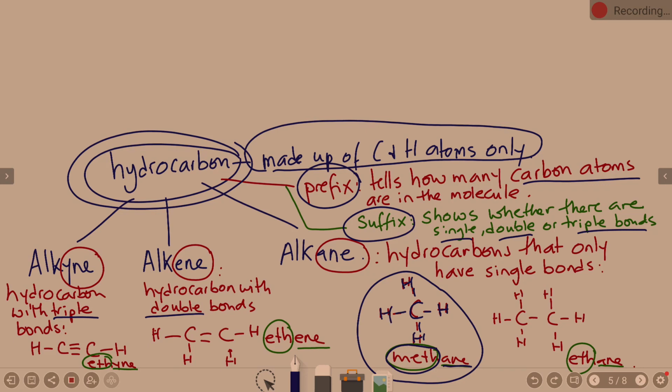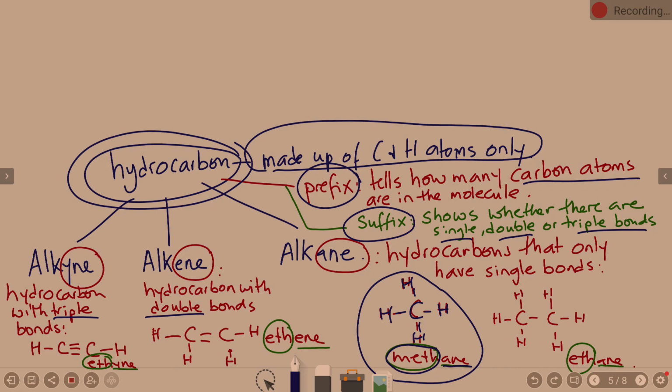Can a methane have double bonds? No. Meth is made up of one carbon, and the rest of the molecule is, remember, made up of only carbon and hydrogen. So I cannot have methene and I cannot have methyne. I can only have methane.